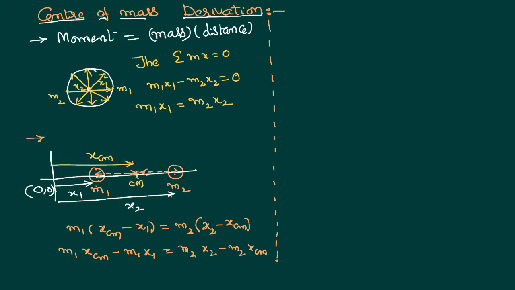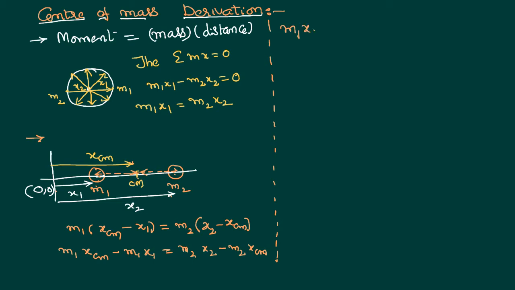That distance can be expressed as x2 minus xcm. We have just substituted those values and multiplied them, and now let us rearrange the terms.